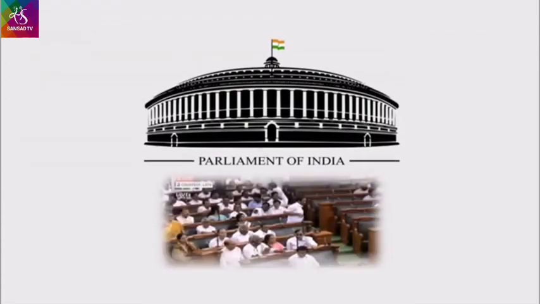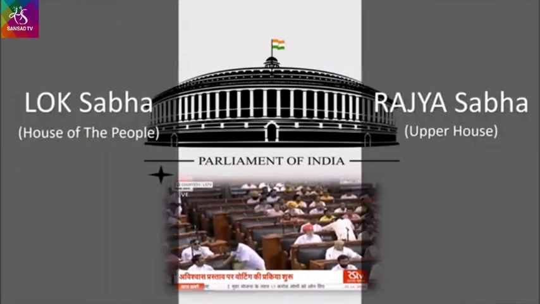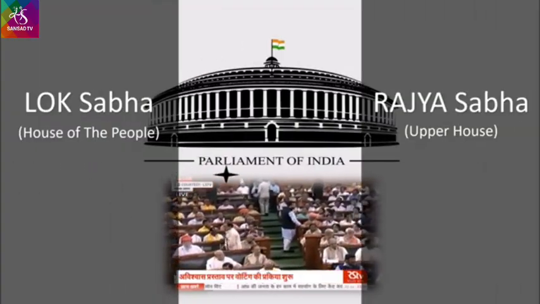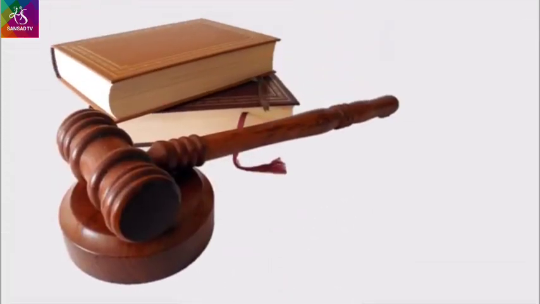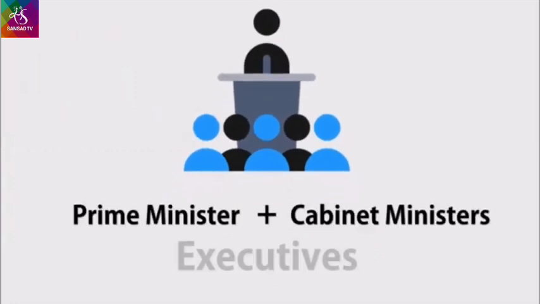Legislature means the assembly, in simple words parliament, which makes law. The Indian legislature has two legislative bodies, Lok Sabha and Rajya Sabha. Legislative bodies like Rajya Sabha and Lok Sabha pass or make laws, and the Prime Minister and his cabinet implement those laws. They take action. So that is the meaning of executive. The Prime Minister plus the cabinet of ministers are responsible to the legislature.